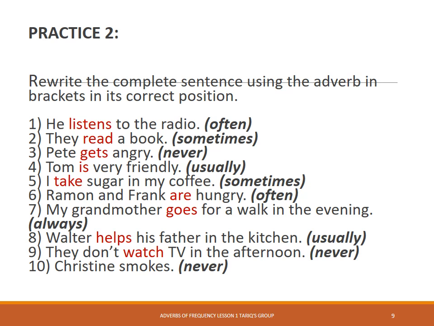1. He listens to the radio. 2. They read a book. 3. Pete gets angry. 4. Tom is very friendly. 5. I take sugar in my coffee. 6. Ramon and Frank are hungry. 7. My grandmother goes for a walk in the evening. 8. Walter helps his father in the kitchen. 9. They don't watch TV in the afternoon. 10. Christine smokes.